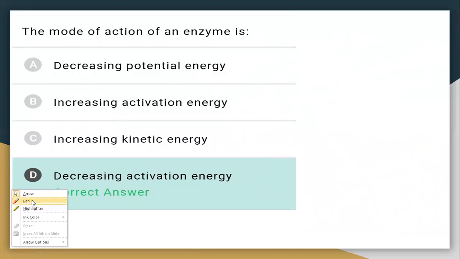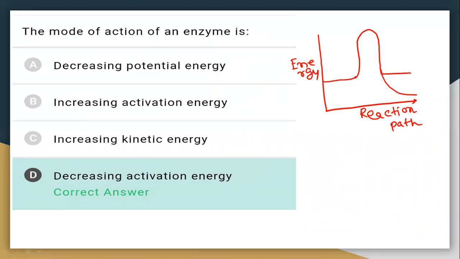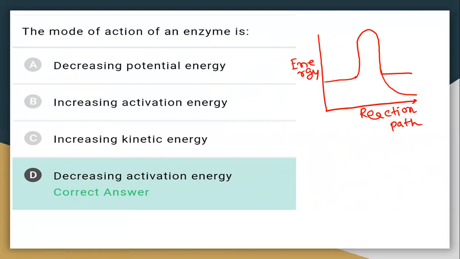If we see the activation energy graph, reaction path versus energy, first without enzyme, and then if we use enzyme.